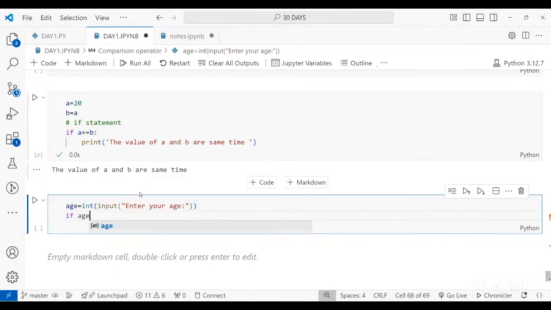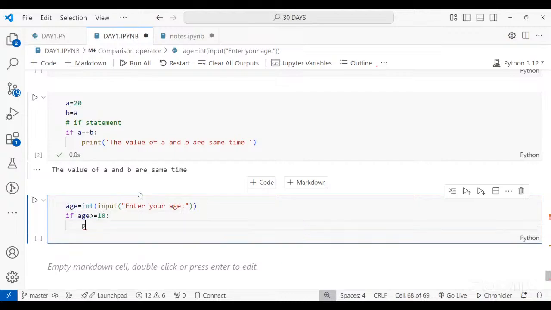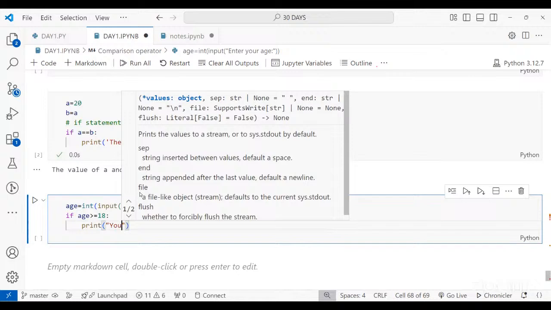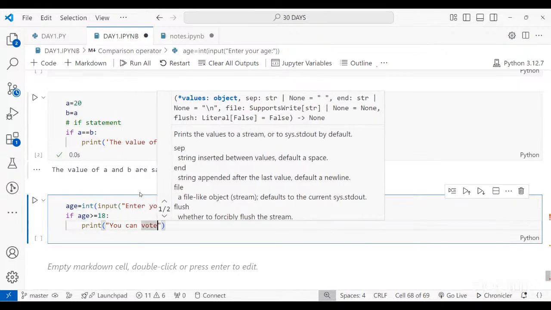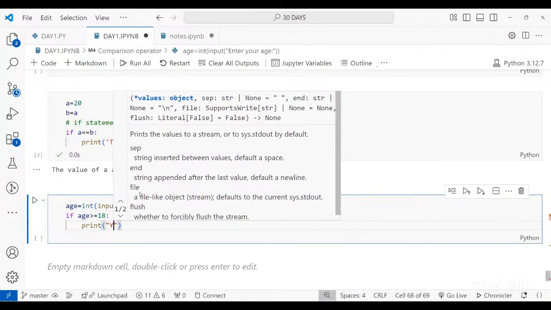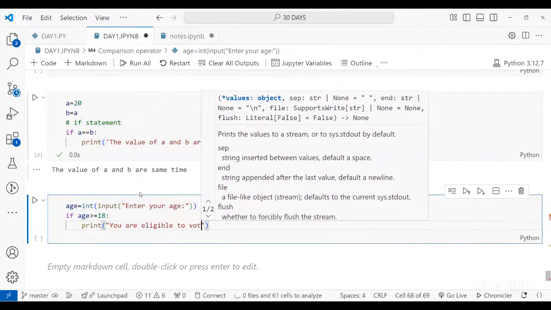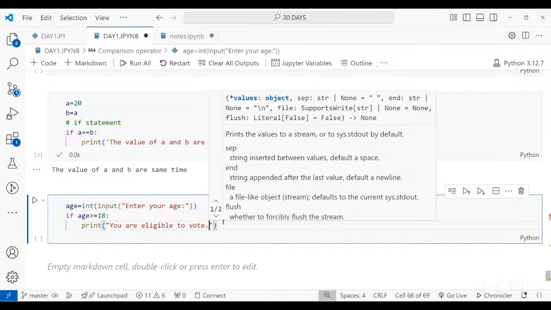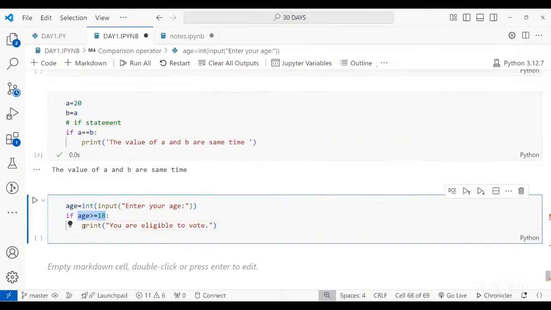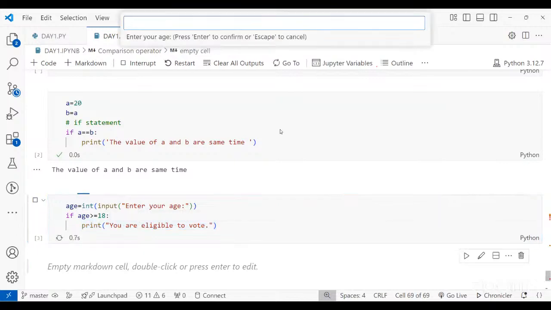Then I want to check if age is greater than or equal to 18, then I can print that you are eligible to vote. So I have written a condition that if age is greater than or equal to 18, then only that person can vote. I have written a print statement notifying the user. I have to run this, and then above I have to enter the age as it says.